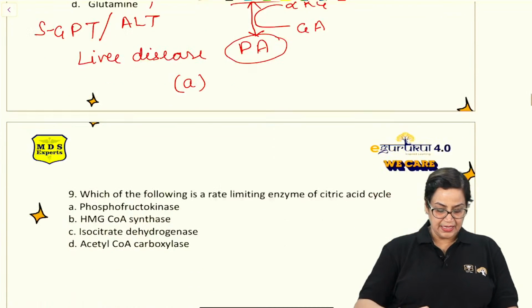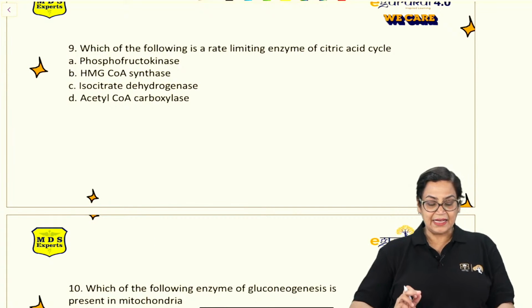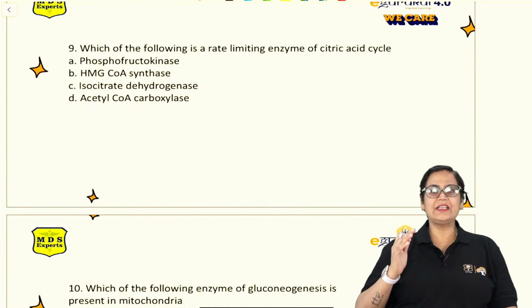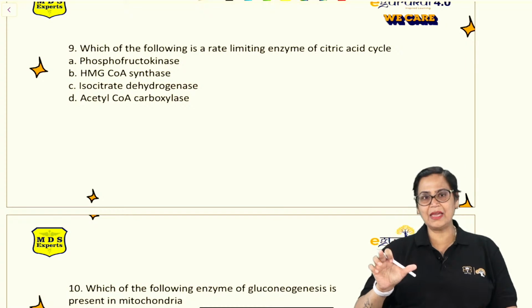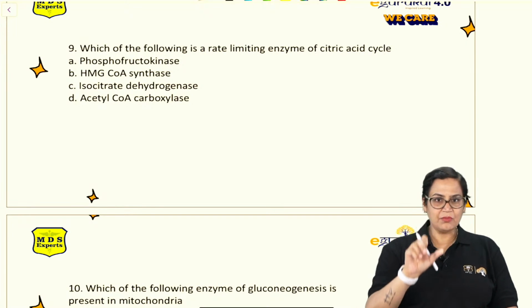Right? Then moving on to the next question, which of the following is a rate limiting enzyme of citric acid cycle? Now always remember, whenever you are preparing for biochemistry, this is a piece of advice: you can just make a chart. On one hand, you can write the name of the process.